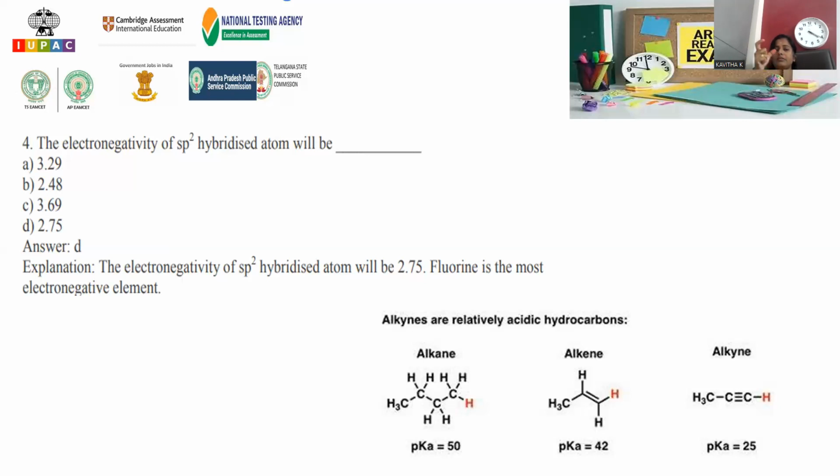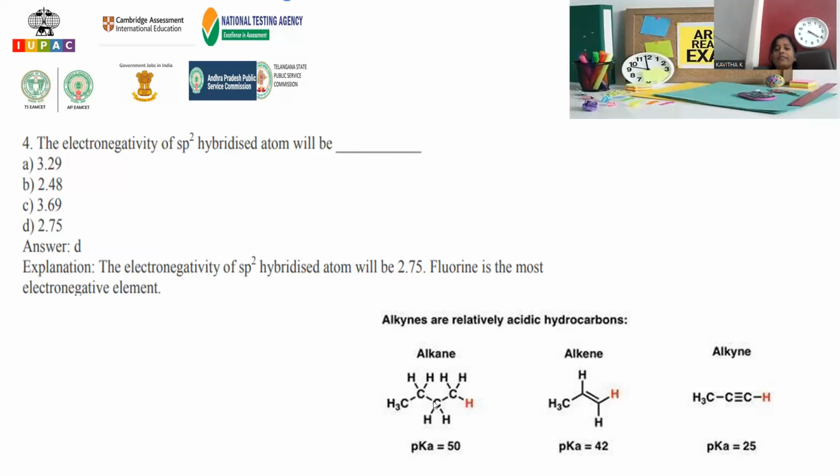Hybridization and electronegativity are related. And based on electronegativity, their acidic strength is related. In this manner, we can go for a series of reactivity order. So if you know these fundamentals, however many questions we have, all are very easy to answer, right?